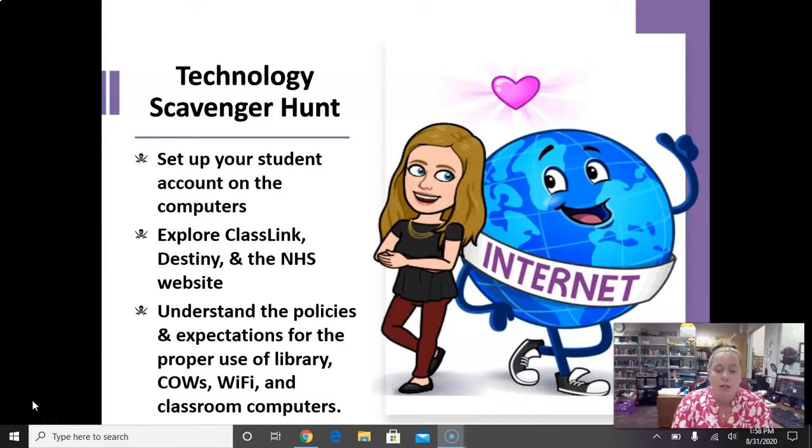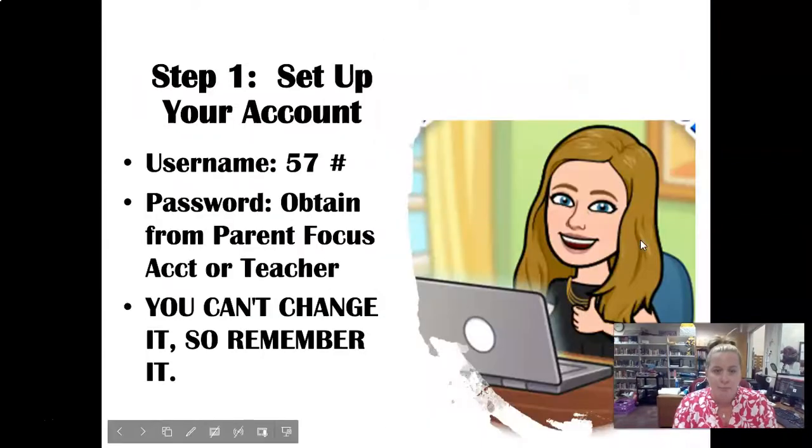Also, we want you to understand the policies and expectations for proper use of the library, the cows, the Wi-Fi, and classroom computers. So everything relating to the internet here at Navarre High.